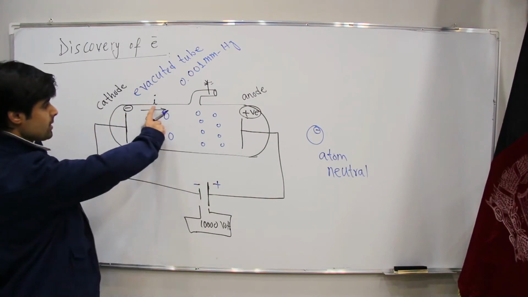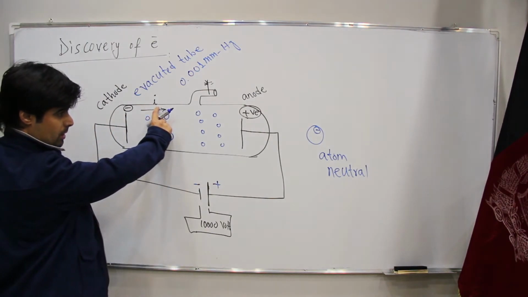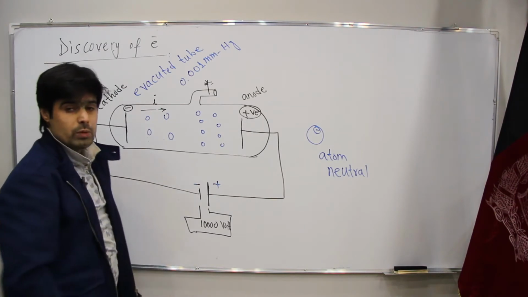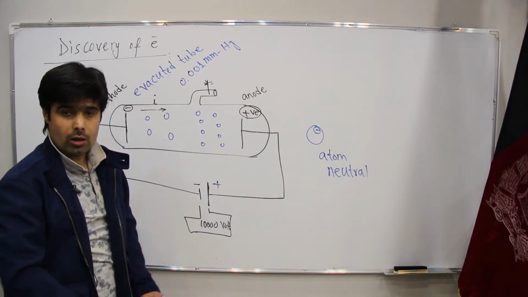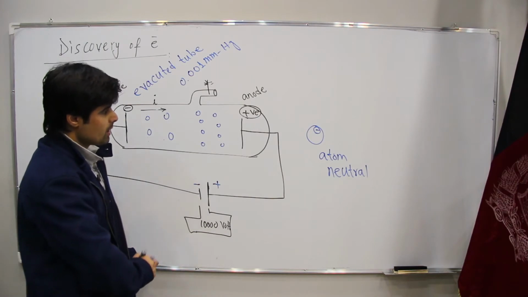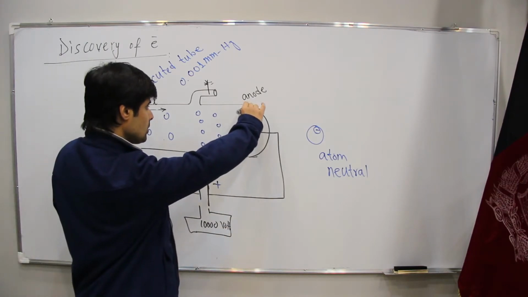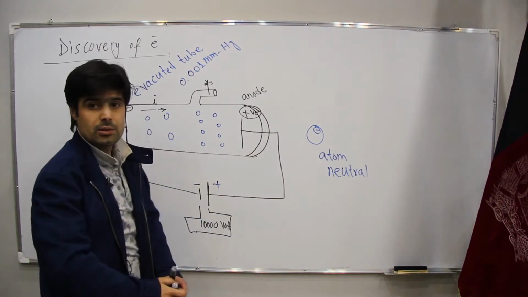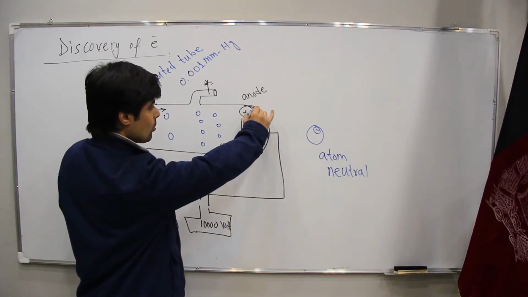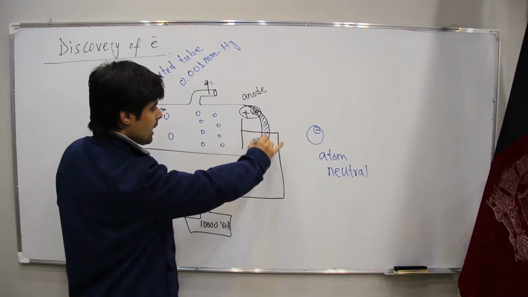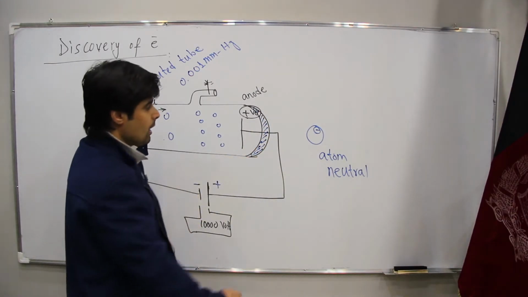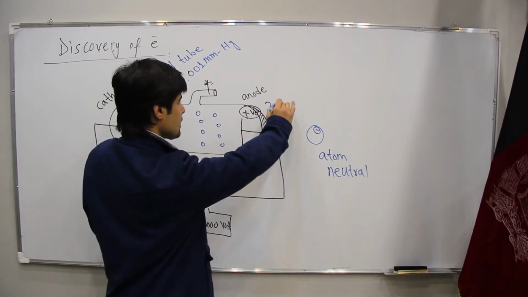Since this current is generated, in order to know whether we have any current or not, J.J. Thomson coated this side with a fluorescent material. He covered this side with a fluorescent material. I think it was zinc sulfide.